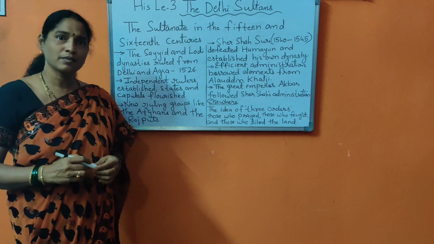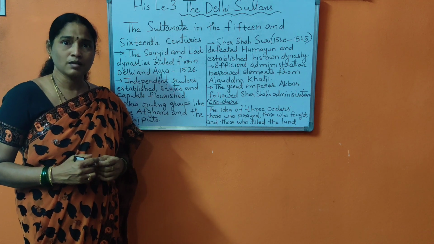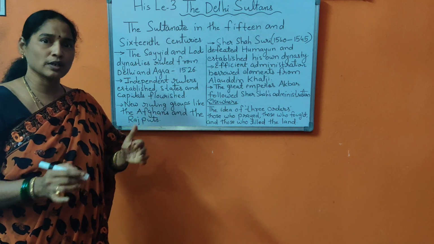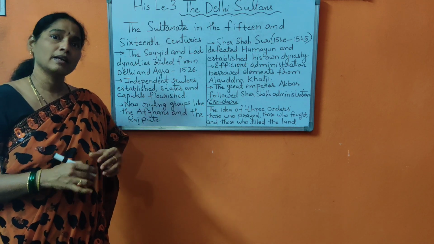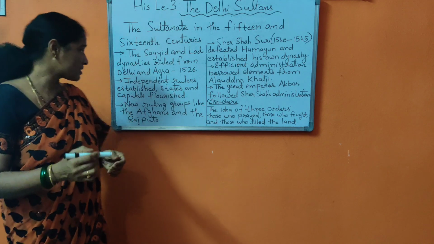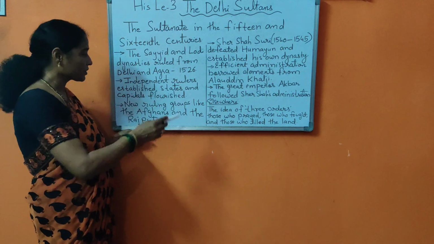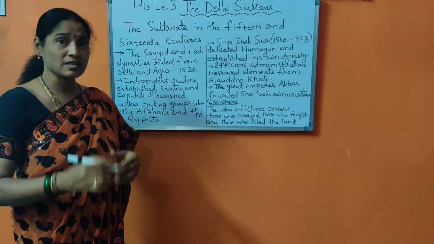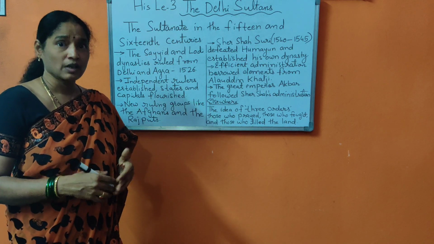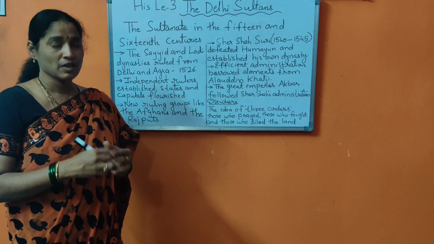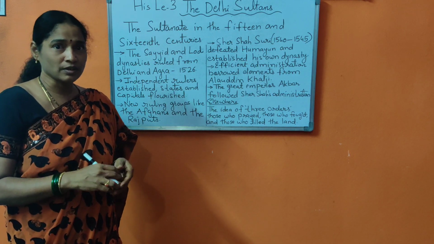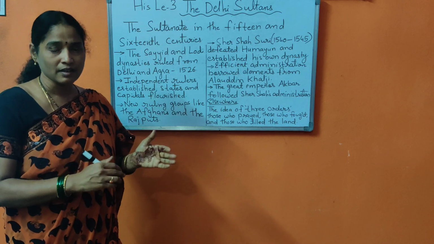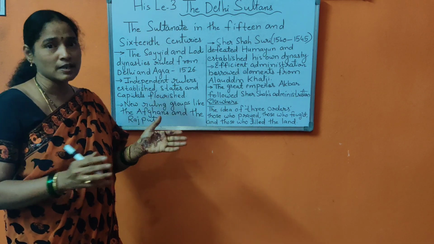1526. By then, Jaunpur, Bengal, Gujarat, Malwa, Rajasthan and the entire South India had independent rulers, and they started establishing states and prosperous capitals. So this led to independent rulers in many of the states.